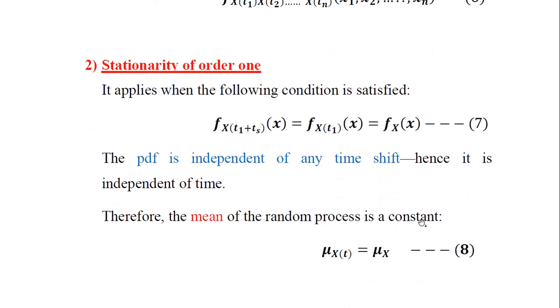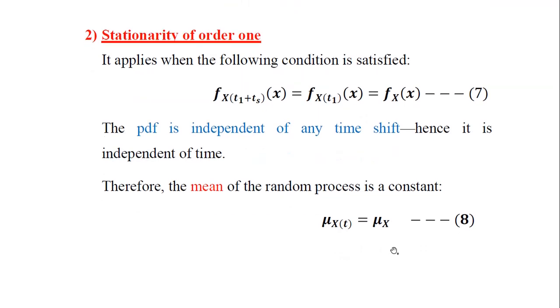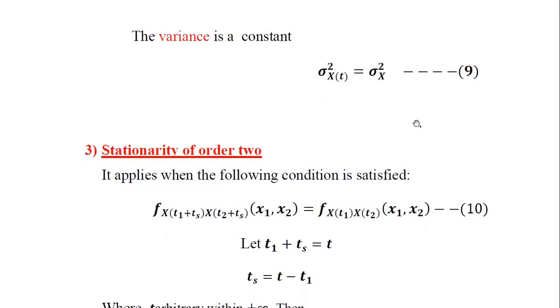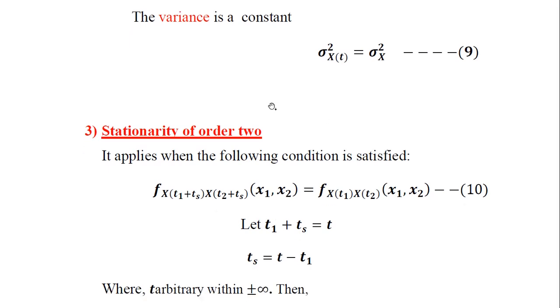Therefore the mean of the random process is also going to be constant once the PDF is constant. So mu x of t is equal to mu x, therefore it is independent of time. The variance is also constant, so sigma square of x of t is also constant here. So for order 1, mean, variance, and PDF are all constant and time invariant.